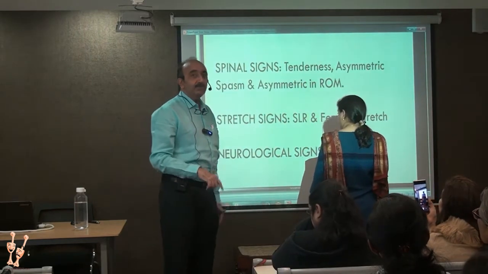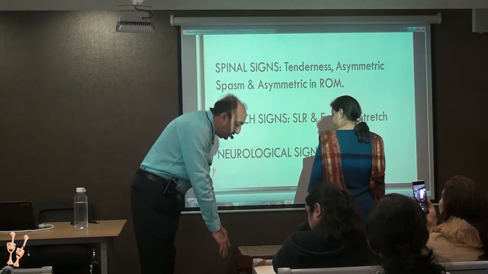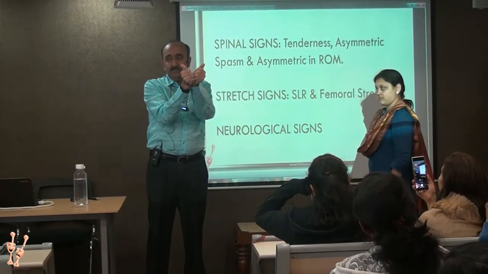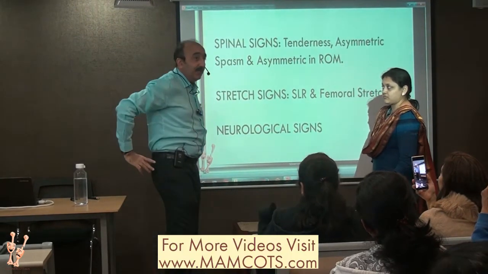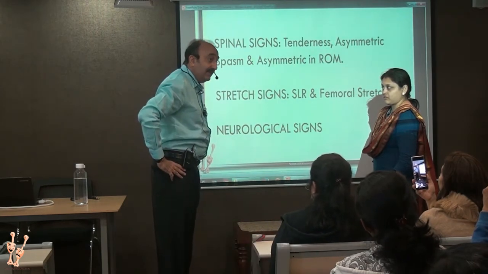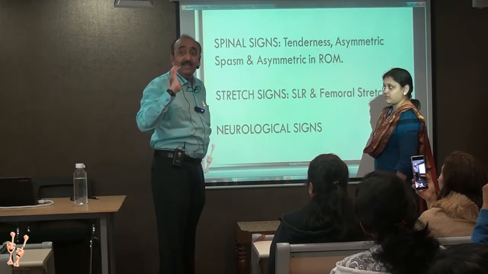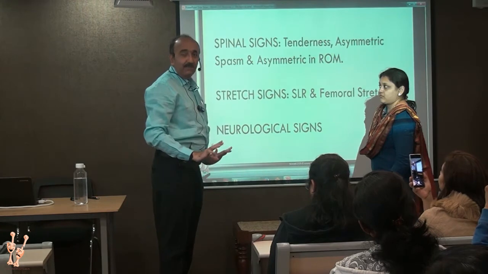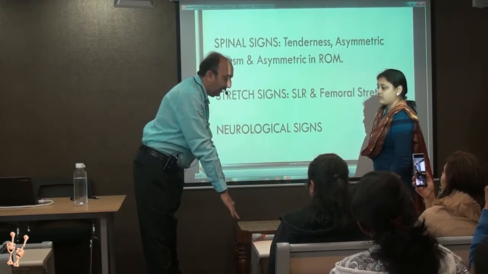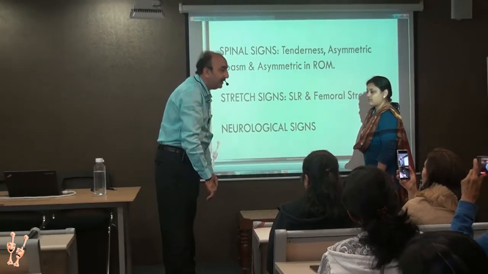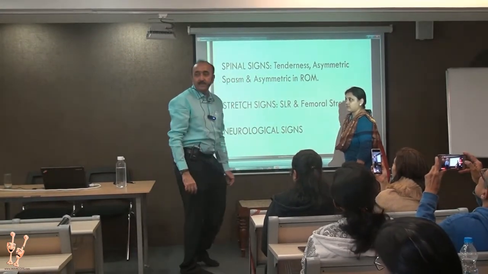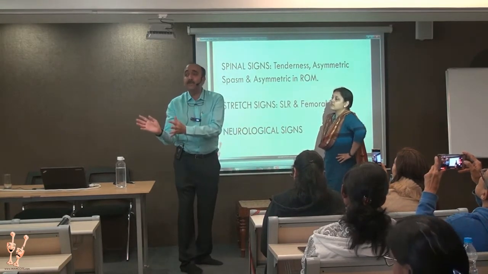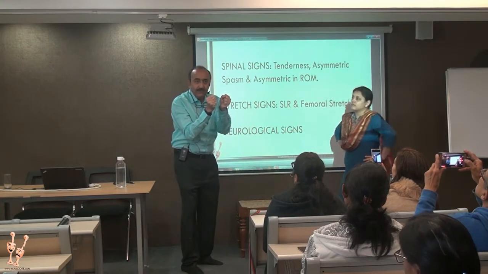Now, range of motion will be flexion and extension. So when you bend forward, each of the spinous processes goes away from each other in true spine flexion. But if the spine is stiff, then even then the patient will bend forward, but that is like the acetabulum moving on the head of femur. See this. Both are causing me to go towards the ground. This is occurring at hip, whereas this is occurring at spine. Got the point? So that is where you can keep your hand and find out whether you're looking at a true spine flexion or the spine is made rigid and the hip is moving.